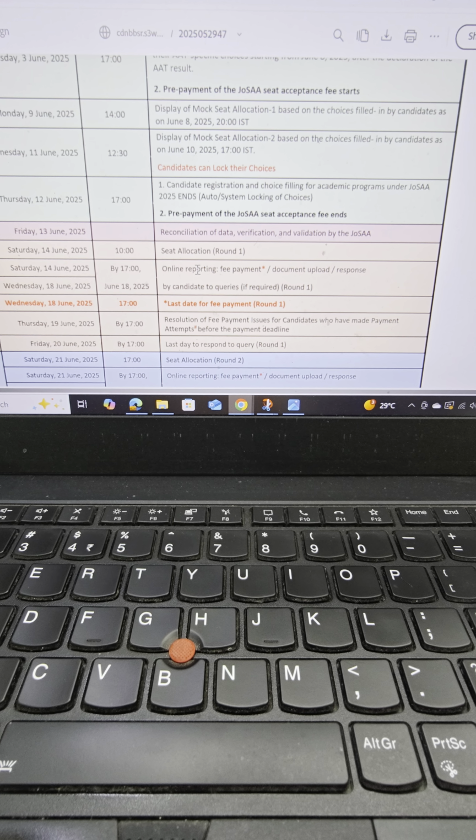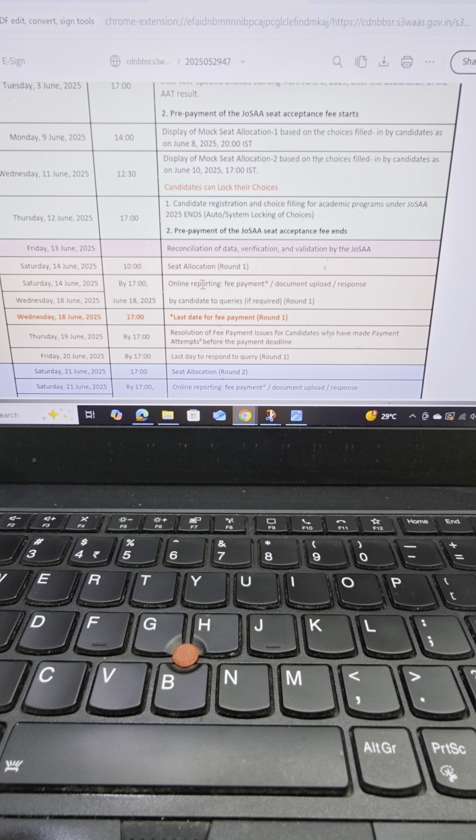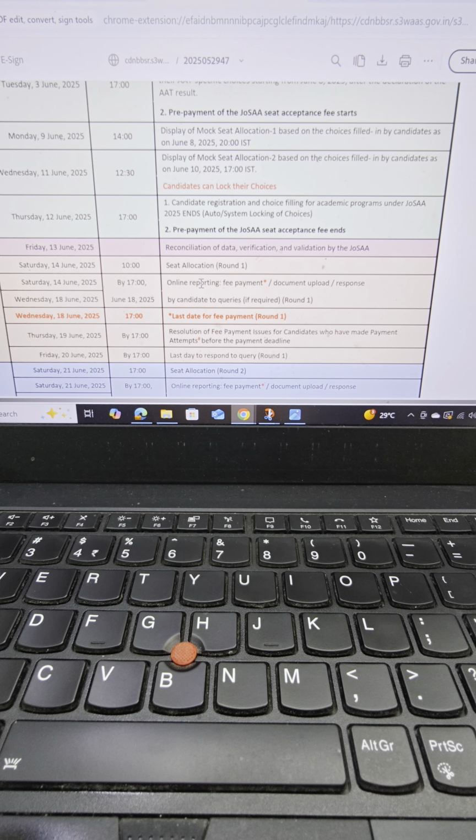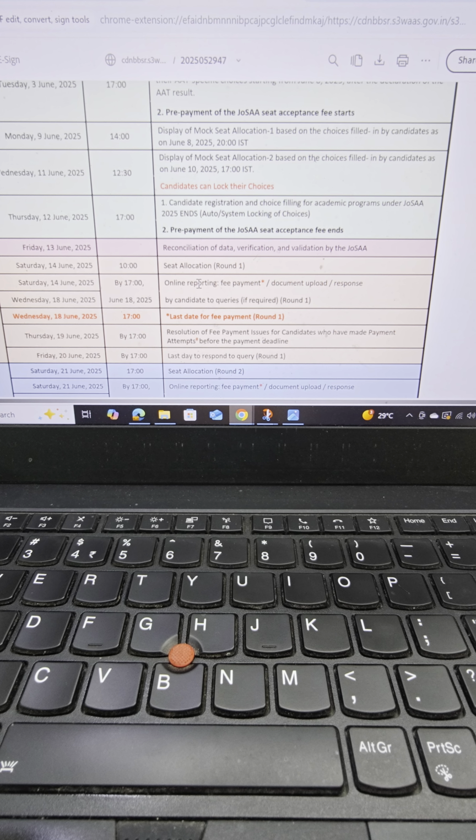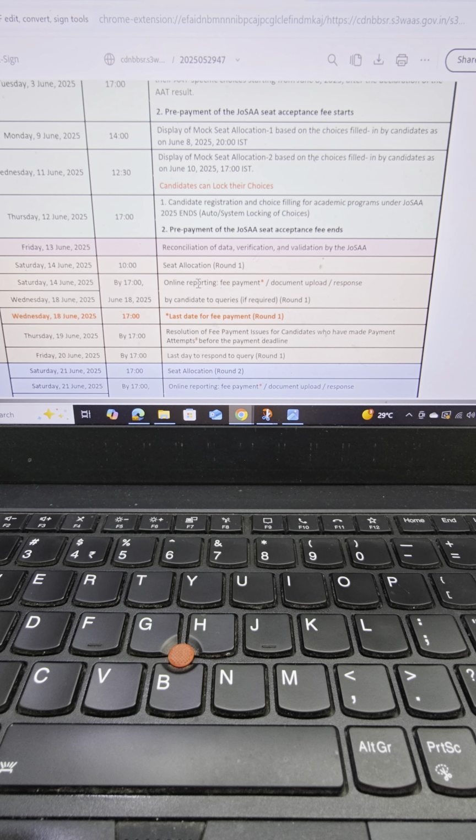Guys, you are actually not paying the seat acceptance fee, you are actually paying the fee to indicate that you want to remain in the counseling. So all those students who got something in round 1 and choose not to pay the fee, IIT assumes that you are forfeiting your candidature, and it is these seats which become vacant, which then get consumed in round 2.